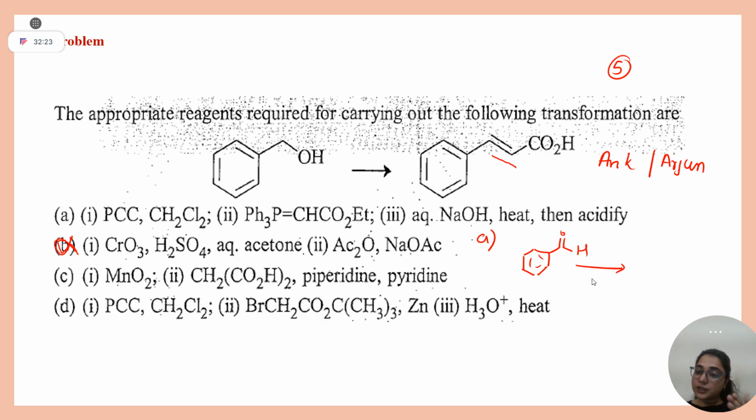Second, your stereochemistry. First go through GOC, then stereo. Third, go through your reaction mechanisms: SN1, SN2, SN2 prime, elimination, E1, E2, E1cB. Then at last cover the reagents topic. And you should also go through some name reactions.